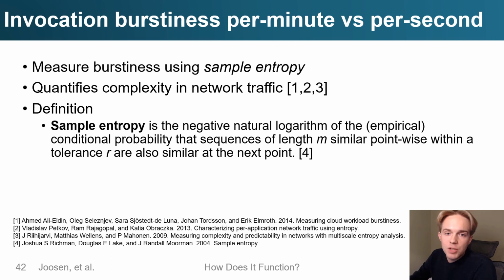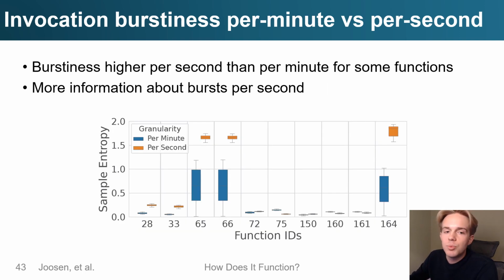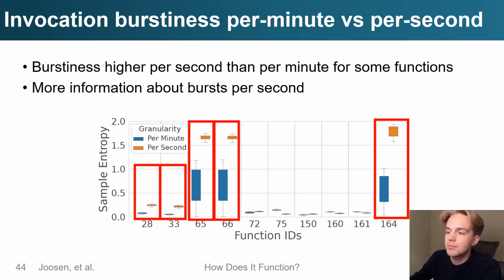So another important aspect in cloud data is its granularity and how that affects bursts. So we measure burstiness using sample entropy for the top 10 functions at per minute and per second granularities, and then we see how burstiness is affected by that aggregation. So we see that for several functions, burstiness is much higher at per second granularity than per minute. And so overall, this confirms that per second data carries more information about bursts than per minute aggregations do.